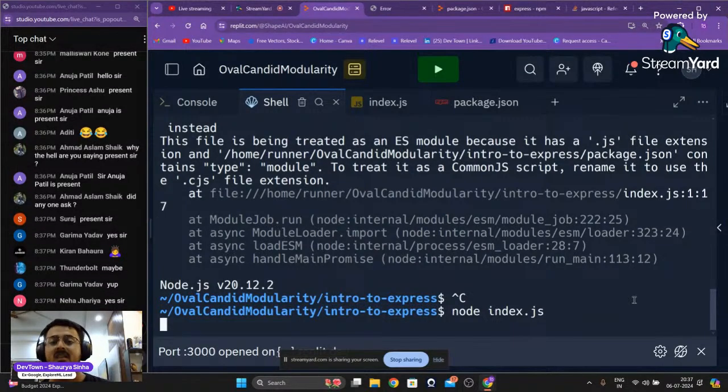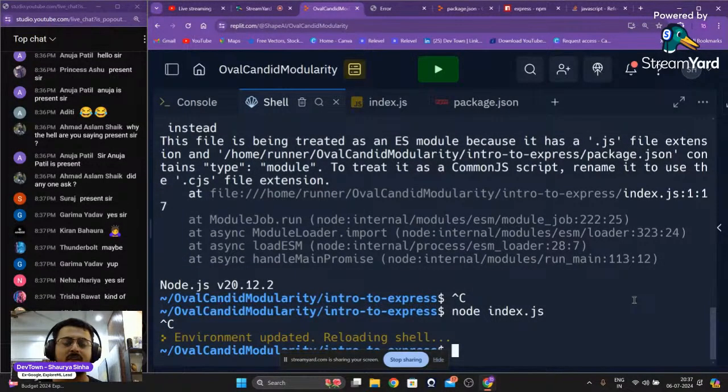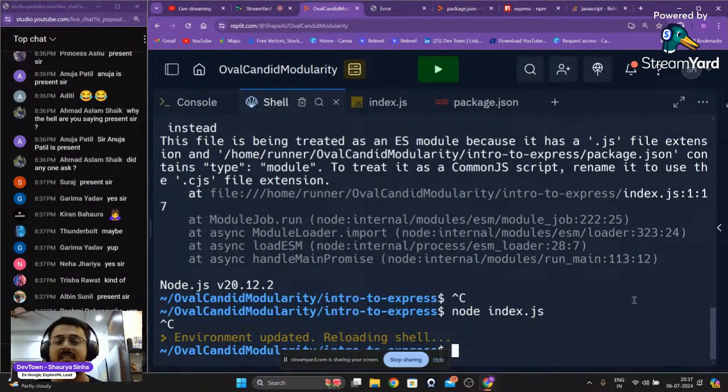If you want to kill the server, if you want to switch off the server, just do Control C, and that will kill the server, guys. As you're able to see, we are back in the terminal. But this does not look nice. It would have been better if, when I started the server, I got a message that the server has successfully started on port 3000. Then I will be fine. Like, okay, the server is currently running. That is the reason why it feels that the terminal has hung. So I want to send a message to the terminal when I start the server: the server is currently running on port 3000.